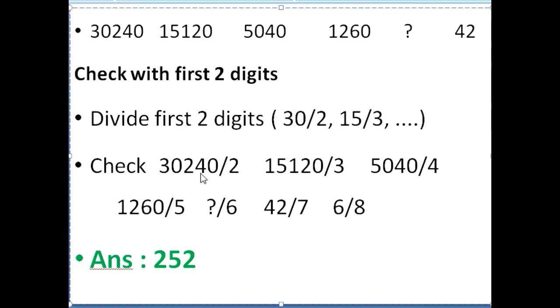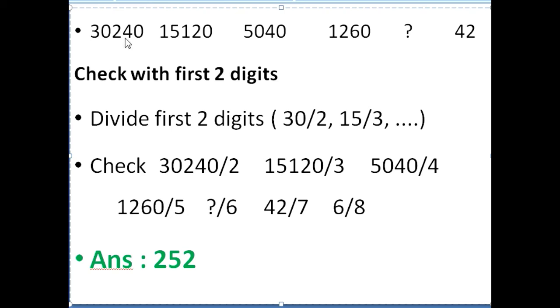So you just check: 30240 divided by 2 is this number. Then this number divided by 3 is this number. This divided by 4 is equal to 1260. And what will be this number? Approximately 1260 divided by 5 is this number. And you can check this also. So here you can see, yes, it works. You can check. So here you have to find the logic.